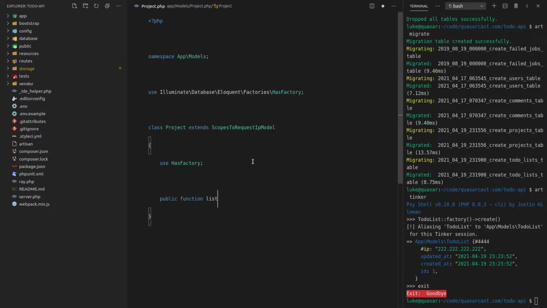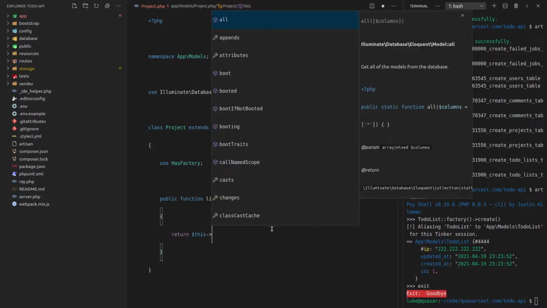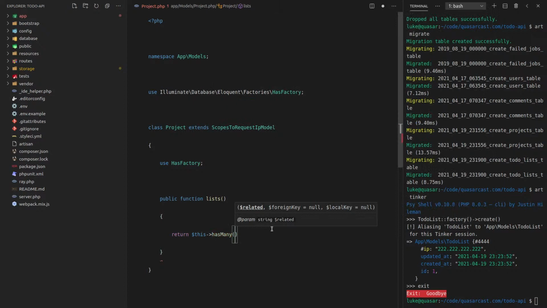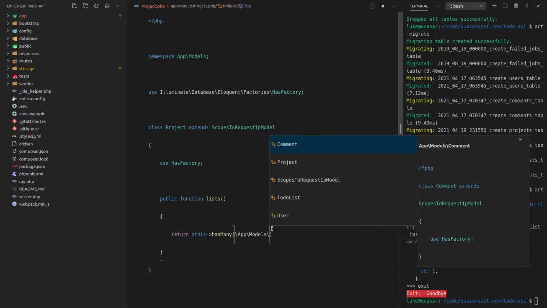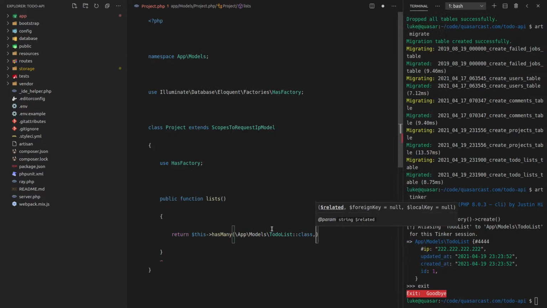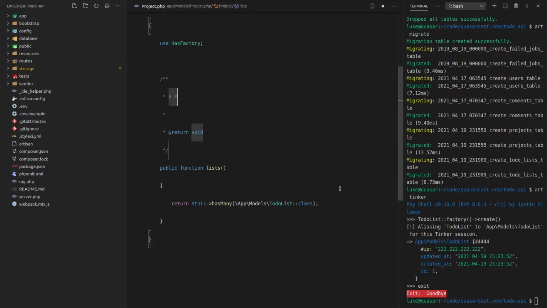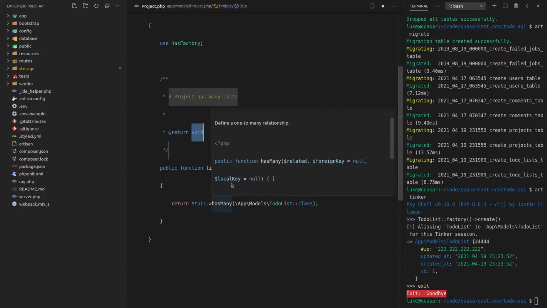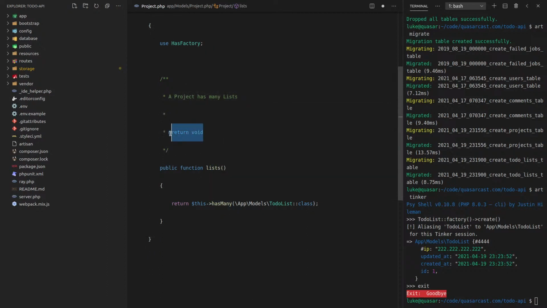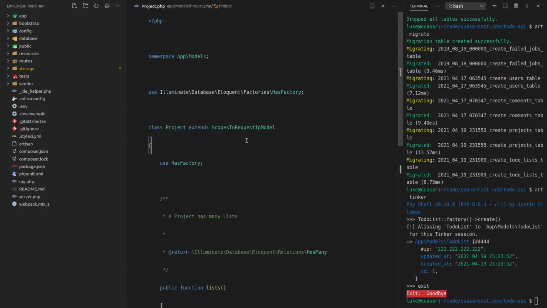Public function list. List or to-do list? No, list is fine. And then return this has many app models to-do list class. And we'll put in there. We don't have to add in the second argument because it will be able to guess that for us. So let's come in here and say a project has many lists. All right, what are we going to return? We'll return that relationship.